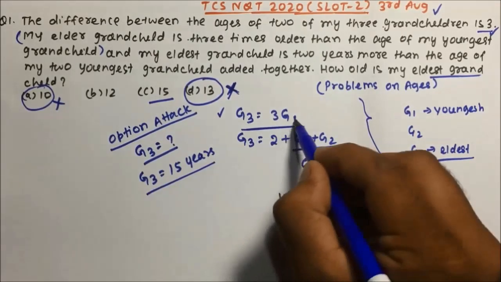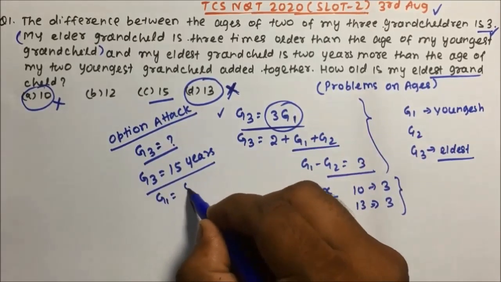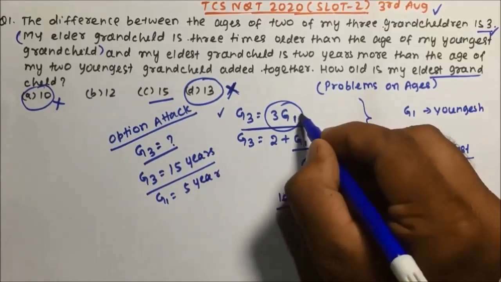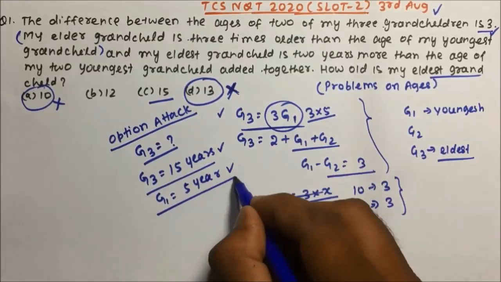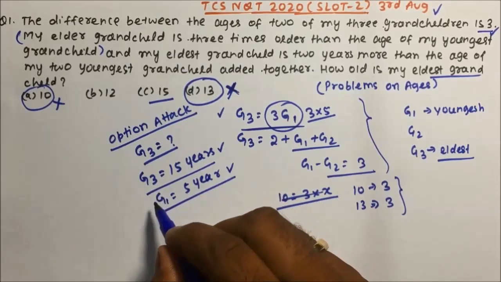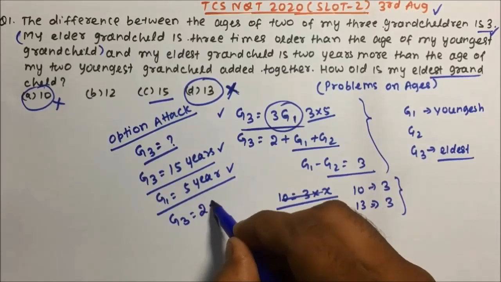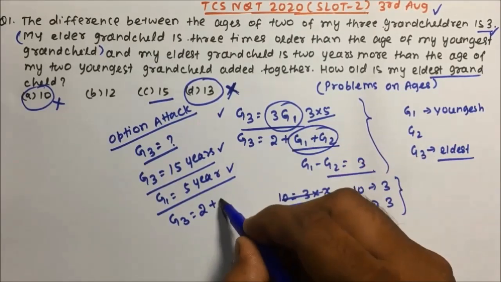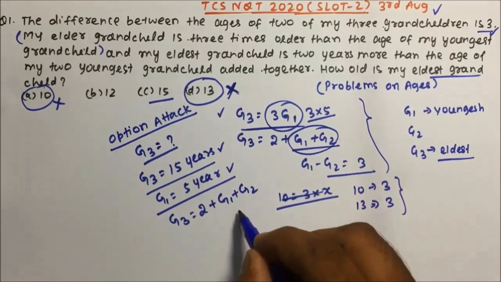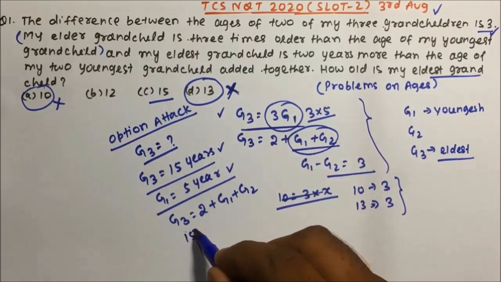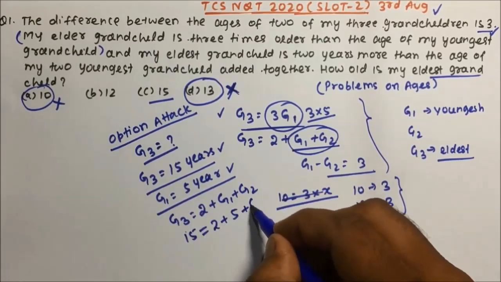Okay, now G3 is this, then what will G1's age be? So G1's age will be 5 years, right? G1 will be 5 years, then only 5 into 3 will be 15 years, right friends? So we got G1, we got G3. Now G3's age is 2 years more than both of their ages added together, right friends? Okay, now G3 we have got 15, equals 2 plus G1 is 5 plus G2.